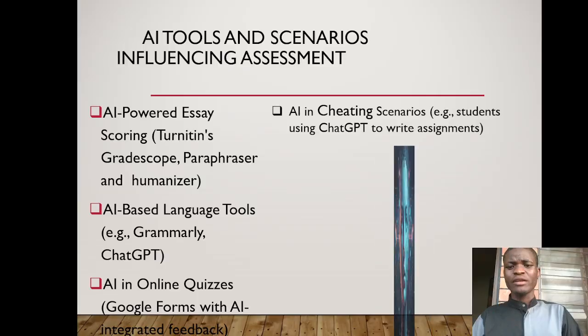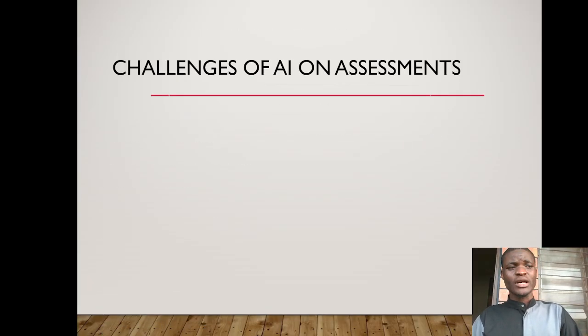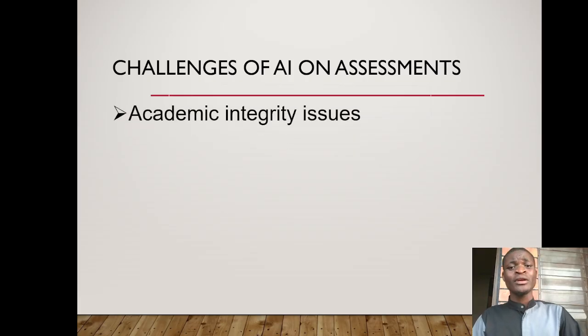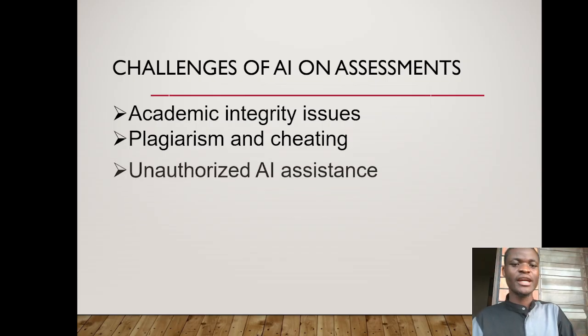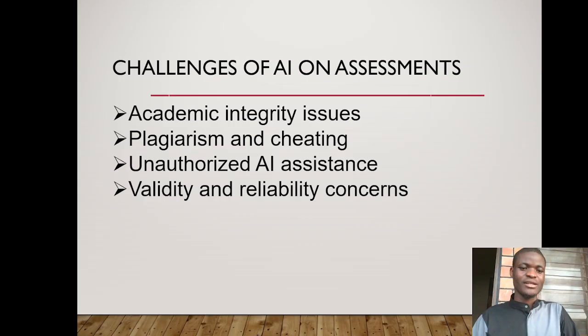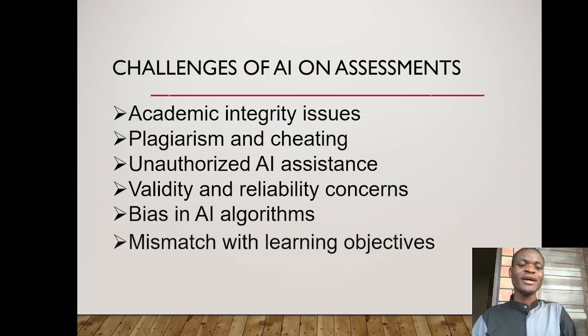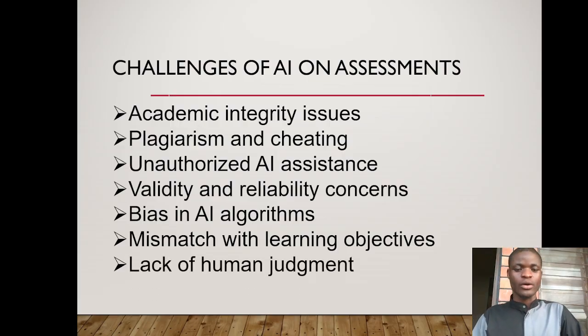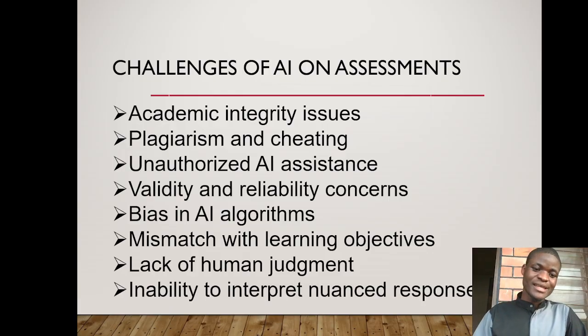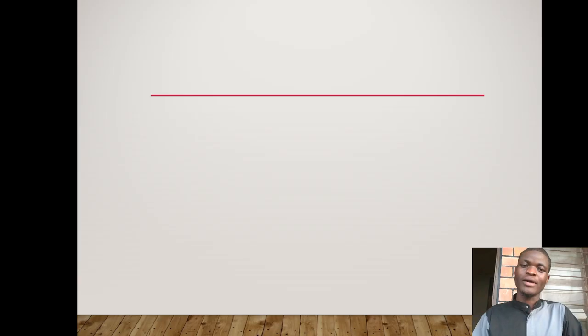This picture clarifies the development of those AI tools. Another part we are going to discuss is the challenges of AI on assessment, so there is a query of academic integrity, plagiarism and cheating, and unauthorized AI assistance, as well as validity and reliability concerns, and bias in the AI algorithm. Then there is a strong concern about mismatch with the learning outcome or learning objective. Then another one is the inability to interpret.